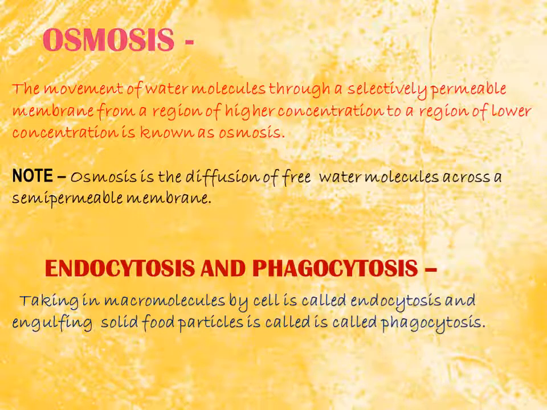Now let's discuss the second process, osmosis. Osmosis is the movement of water molecules through a selectively permeable membrane from a region of high to low concentration. That is what I told you just now: the movement of molecules from high to low concentration through a semi-permeable membrane.